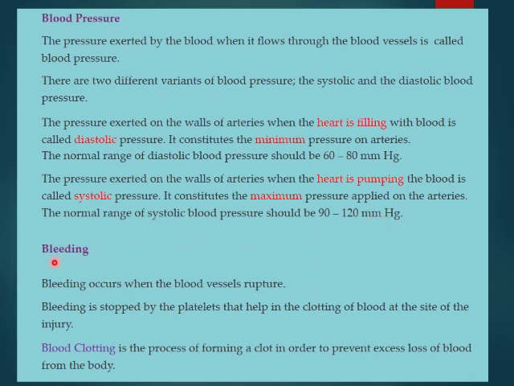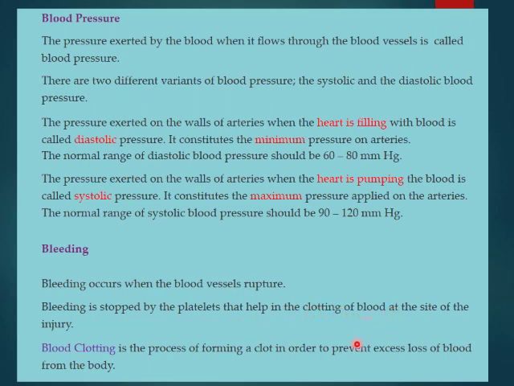Okay. Now bleeding. Bleeding occurs when the blood vessels rupture, and bleeding is stopped by the platelets. When there is any cut or wound, when you are playing or doing some activity and your hand is being cut, so what happens? The blood starts coming in, but after some time its flow becomes stopped. How does it stop? Because the blood starts clotting up.